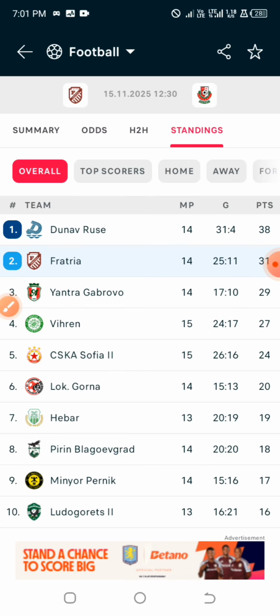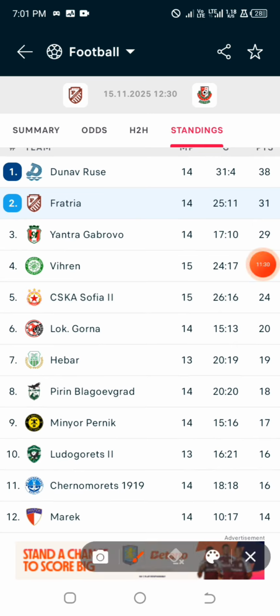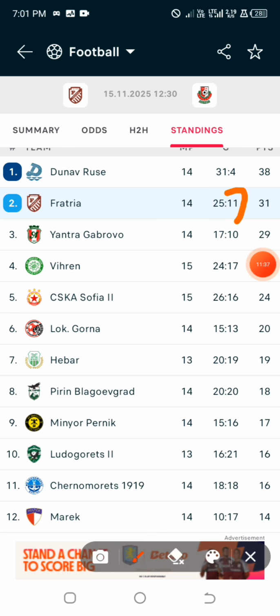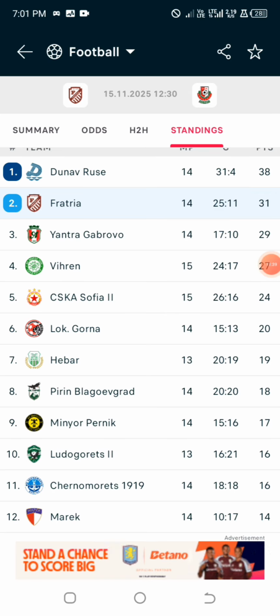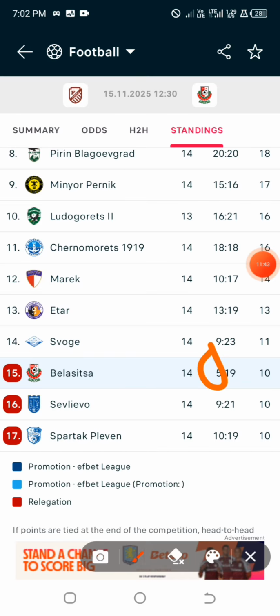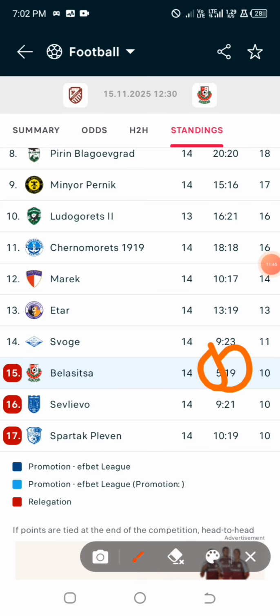So in this particular scenario, as you can see, the home team scored 25 goals and conceded just 11 goals. And checking for the away team, they scored just 5 goals and conceded 19 goals.